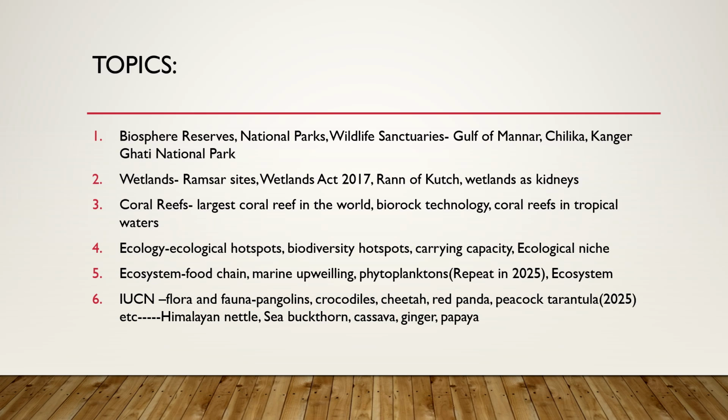Now, when we talk about IUCN, this is again a very vast topic whereby IUCN as an institution has to be read. Along with that, we need to talk about the flora and fauna. Important flora and fauna should be learned, their IUCN status, their important properties. This is vast, so we cannot cover all the flora and fauna with PDFs of 105 or 200 pages, but we do whatever we can to maximize our score. This year cassava, ginger, papaya, these questions are from 2025. Again, peacock, tarantula, this comes under this flora and fauna part only.